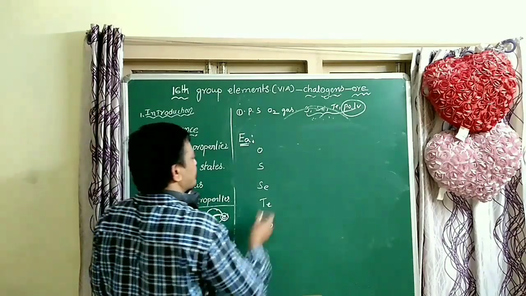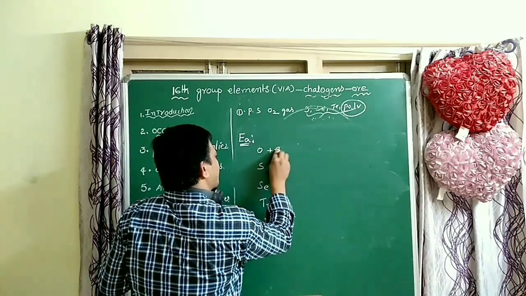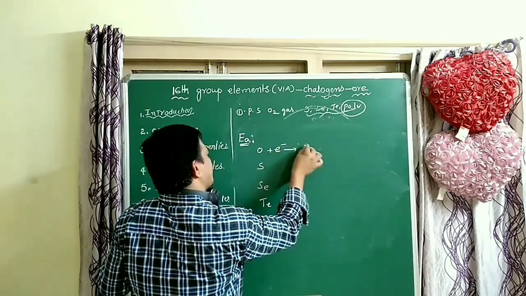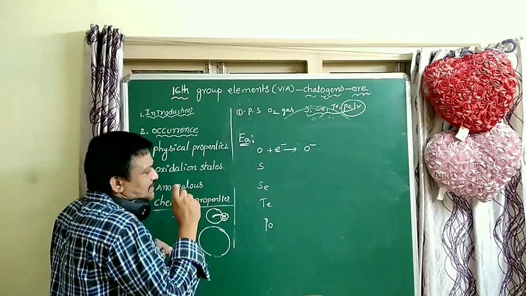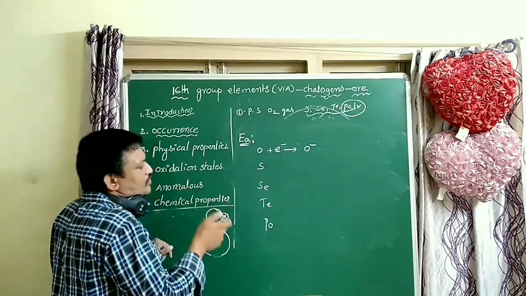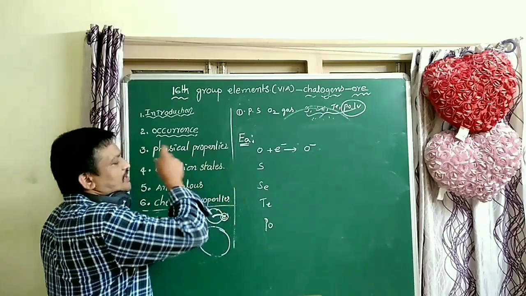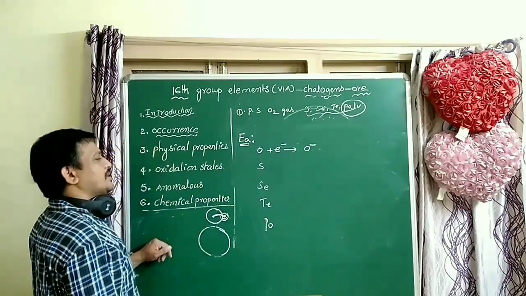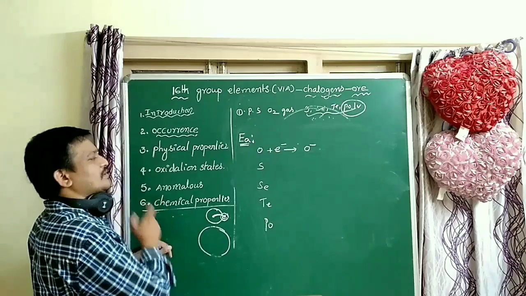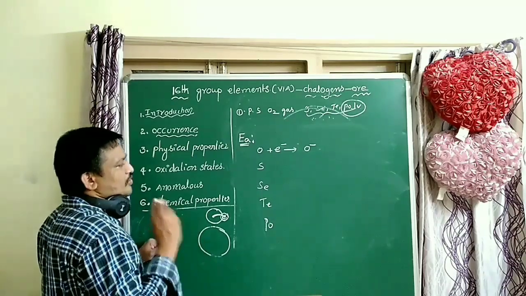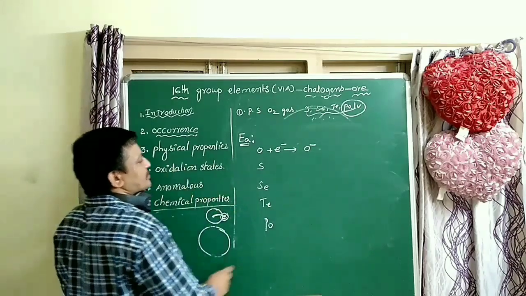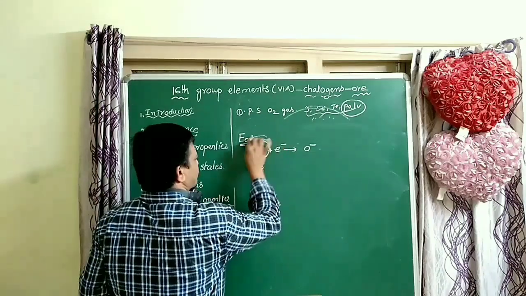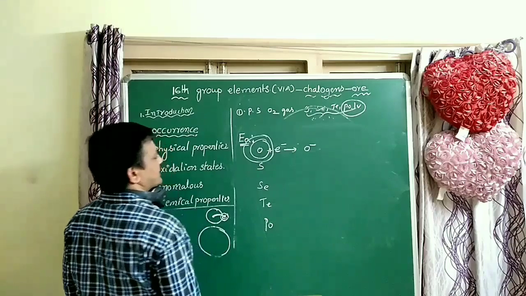Electron affinity is the amount of energy released when an electron is added to the outermost orbit of an isolated gaseous neutral atom.